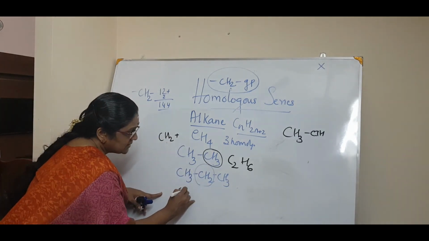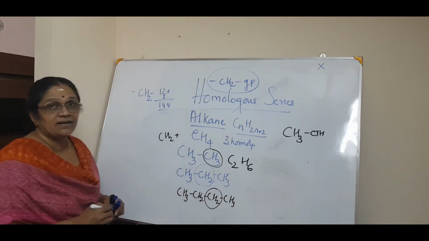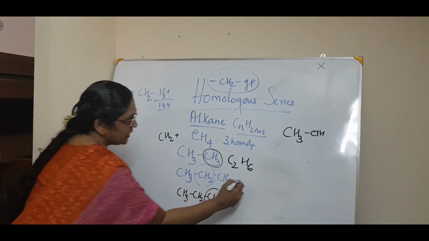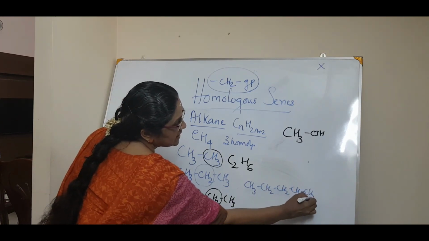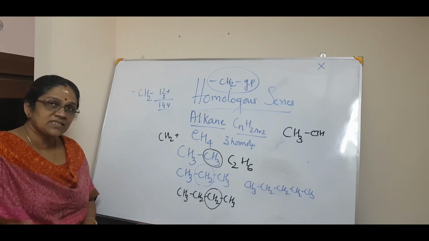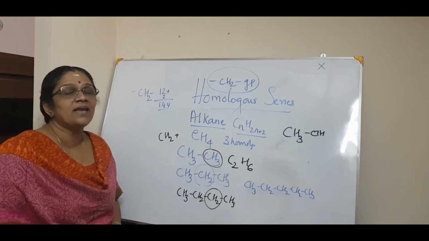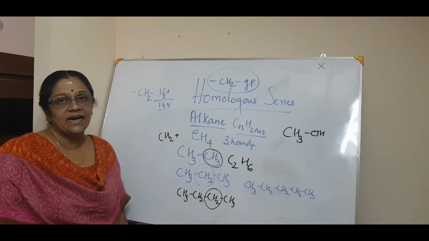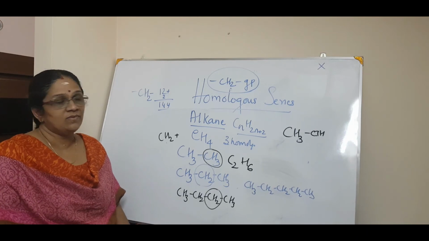Now the next compound, CH3, CH2, CH2, CH3. 1 CH2 is added. Now it is easy. Then the next homologue, what is it? The next homologue is CH3, CH2, CH2, CH2, CH3, pentane. Now you know the next one: hexane. What is the next one? Heptane. What is the next one? Octane, nonane, decane, etc. In all these, 1 CH2 or 14 u is added. So that is called a homologous series. Okay, so this is how.